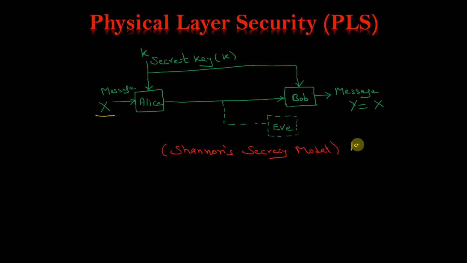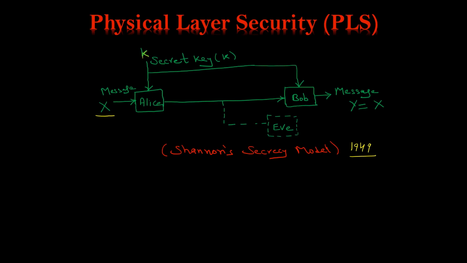Shannon introduced that model in 1949, and in his model he used a secret key. This message X is encoded, or you can say the best word is encrypted, with the help of this secret key and transmitted.